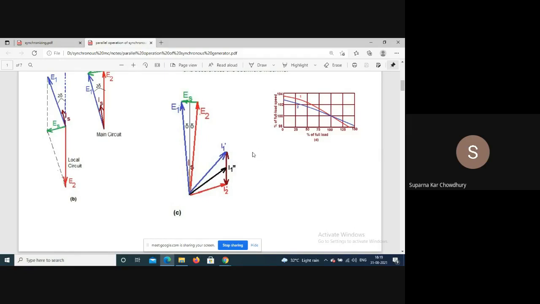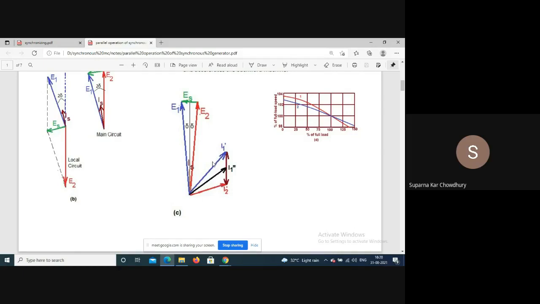As the load has not changed, the current magnitude and the power factor angle, that is, the angle between V and IL, do not change. What changes is the current supplied by each individual generator. The summation remains IL, but the individual values change.